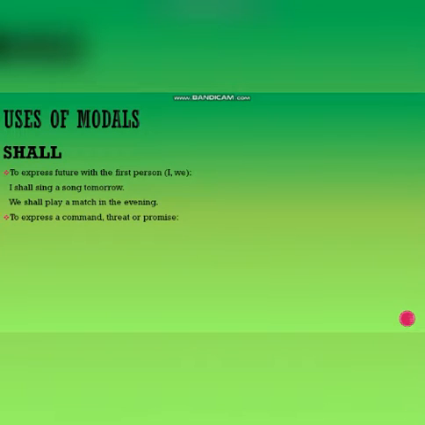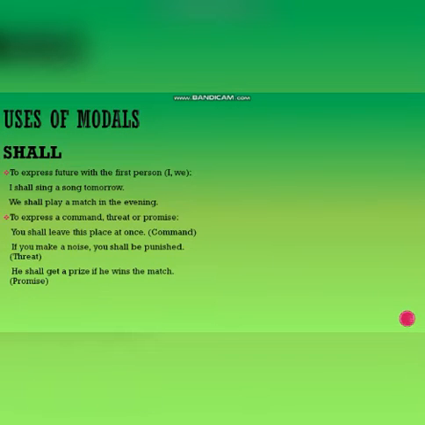Next is to express a command, threat, or promise. You shall leave this place at once. When you are giving a command to someone, then you can use shall. Or a threat: if you make a noise, you shall be punished. Or a promise: he shall get a prize if he wins the match.